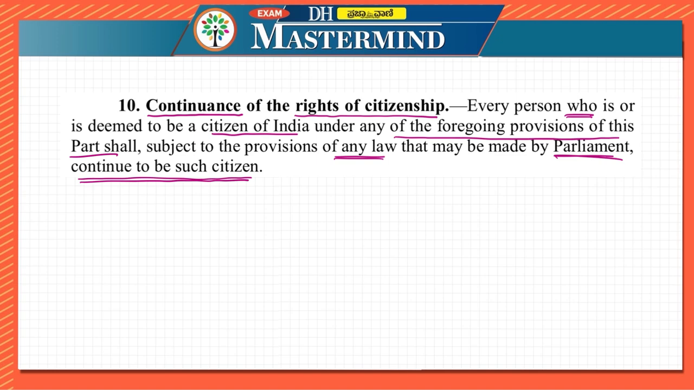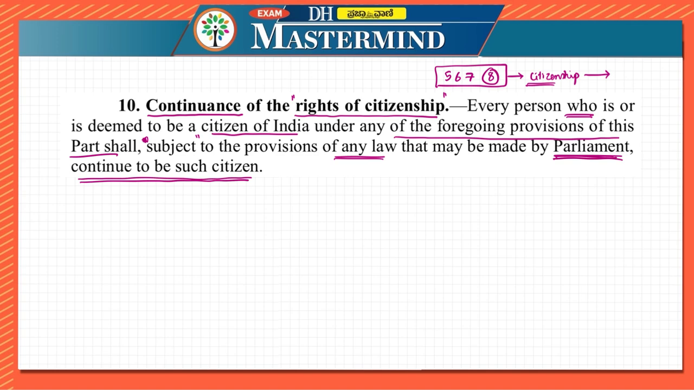It is telling that the person whom we have seen till now, that is till Article 5, 6, 7 and 8, we saw that these people can get citizenship of India. And if they have got citizenship of India, or if they are citizen of India, they will continue to be the citizen of India until Parliament makes a law against that. That is why they have mentioned it as subject to the provisions of any law that may be made by the Parliament. Until that happens, they will continue to be such citizen. That is mentioned in Article 10.